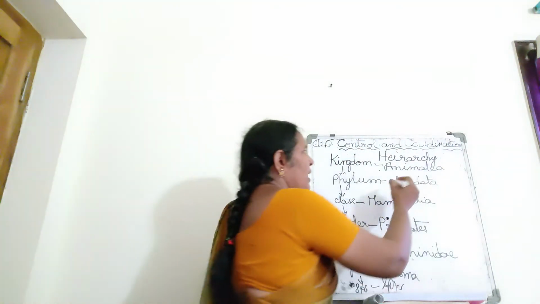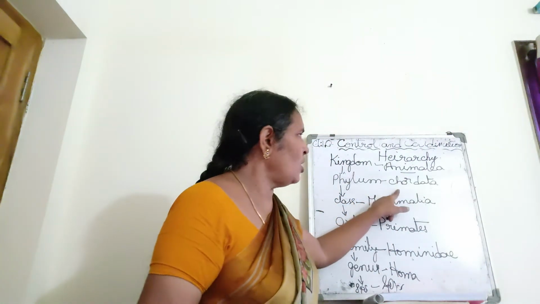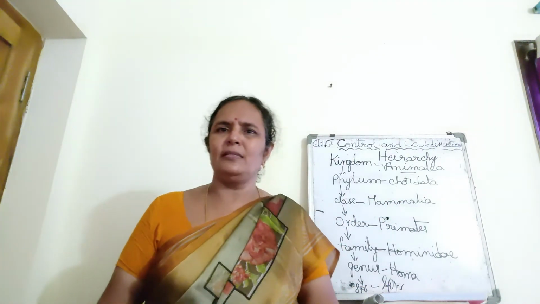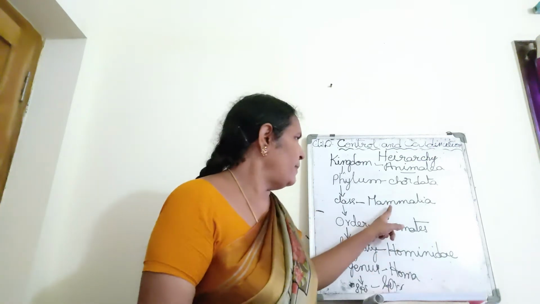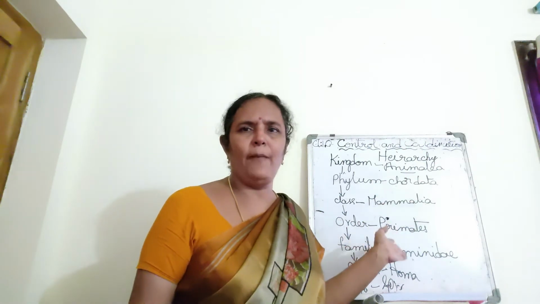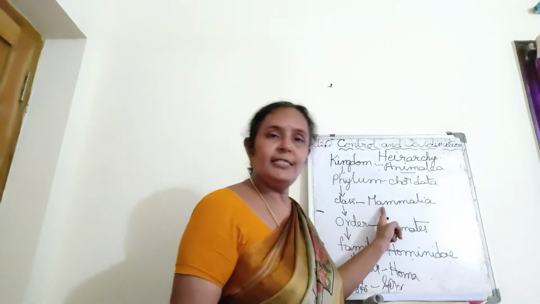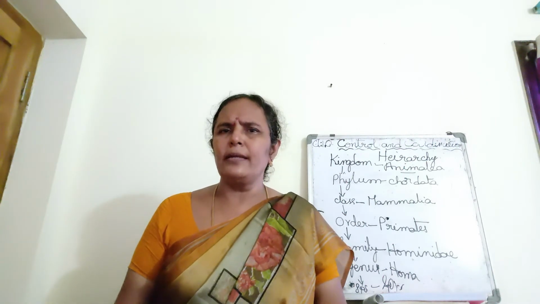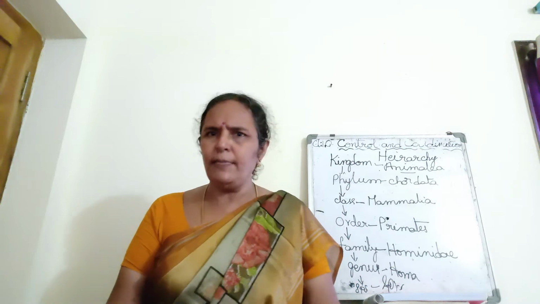Here, Animalia means all animals. Chordata is based on the vertebral column. Mammalia: most mammals are four-legged, while man is the most advanced and stands erect on two legs. But mammals generally give birth to young ones and feed their young ones with their milk. That is the similarity in Mammalia. Tiger, cat, lion, rabbit, bat, squirrel, all these are mammals. They give birth to young ones and feed them. That is the similarity here.